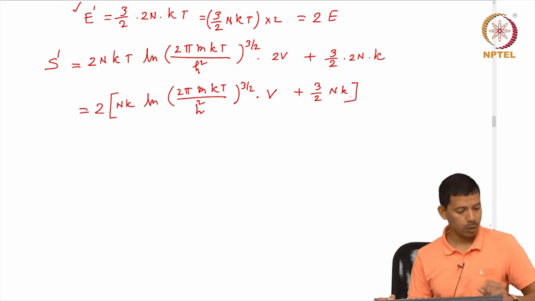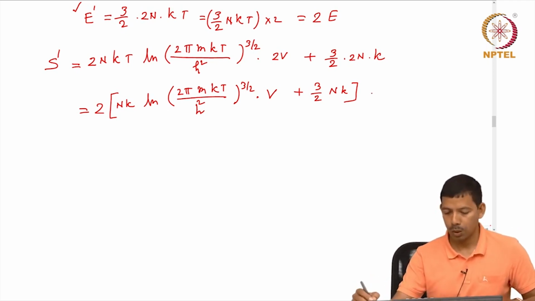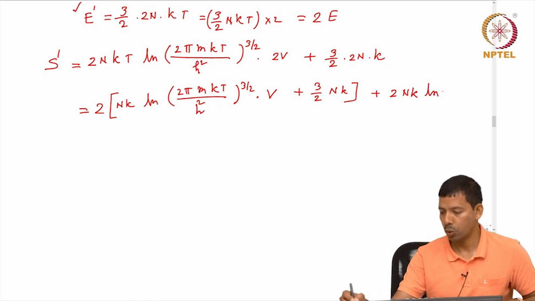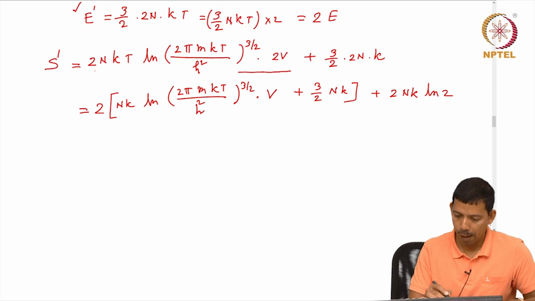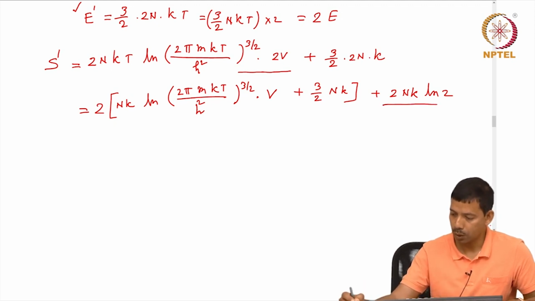Not just that, we also get another term, 2Nk ln 2, from this expression, because here we have 2V and here we have 2N. So, this 2 we have brought out of this bracket, but because we have 2 here, we got ln 2. So, we got 2Nk ln 2 here.